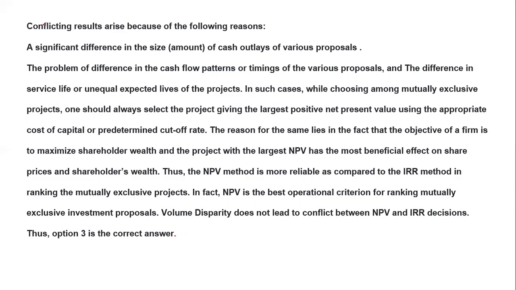Here the conflicting result arises because of the reasons given. You can see there is a significant difference in the size of the amount of outlay of the proposals, a difference in the cash flow pattern and timing of the various proposals, and a difference in timing with the unequal expected life of the projects.